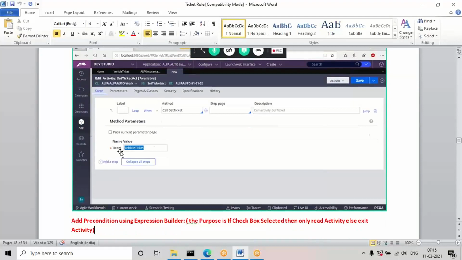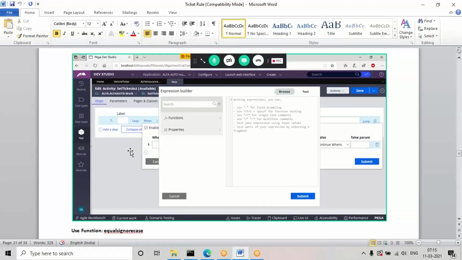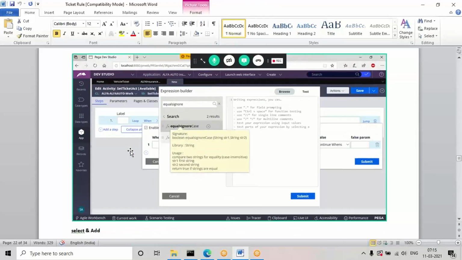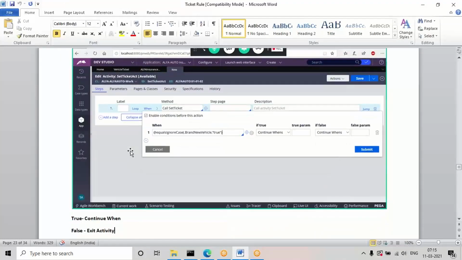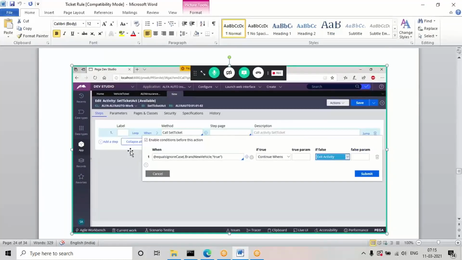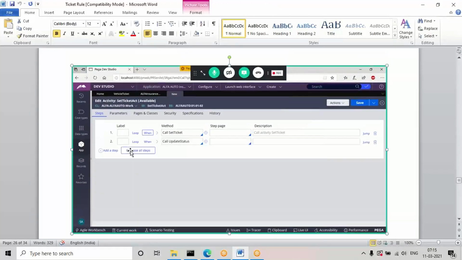In the set ticket, we'll add this ticket label, and in the precondition we'll use a Boolean expression, that is equals ignore case, the function name. True means continue executing the activities, and false means don't execute any activities in this step.